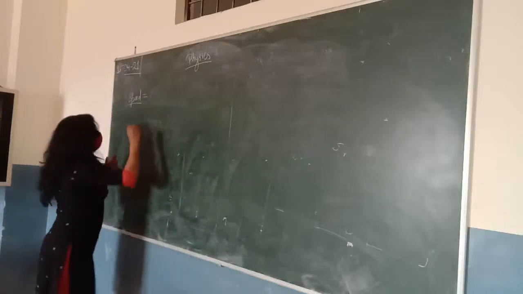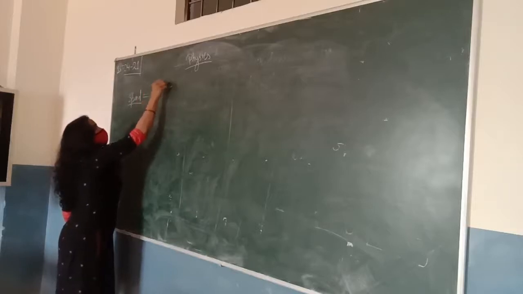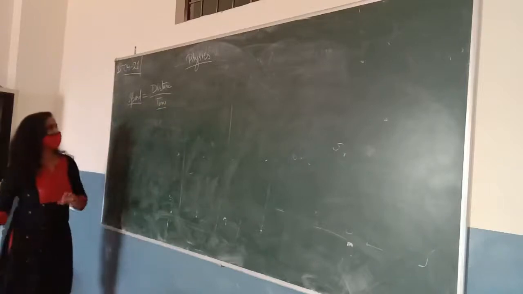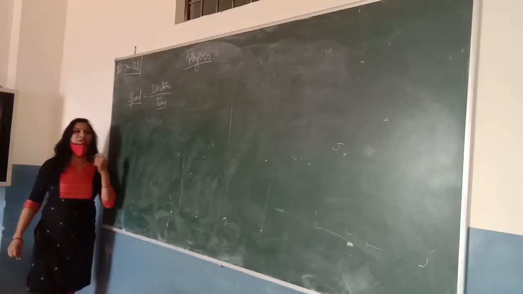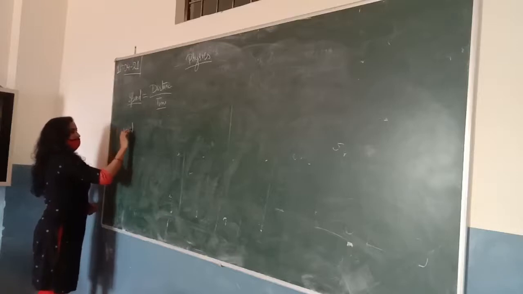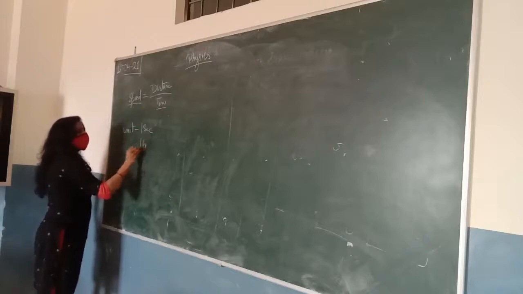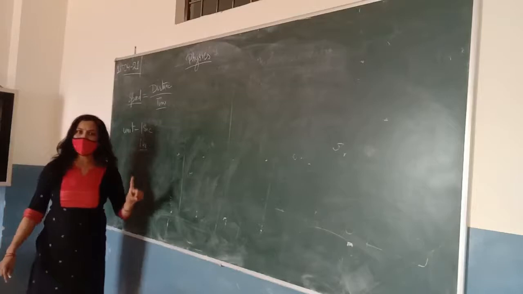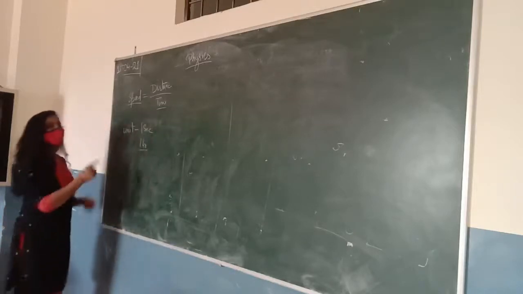And the formula for finding the speed is distance upon time. Now again one more term, that is unit time. What is the meaning of unit time? Unit time is one time. So this unit time can be 1 second, it can be 1 hour, or even 1 minute. So the distance covered by the body in 1 second, or in 1 hour, or in 1 minute, is the distance per unit time.